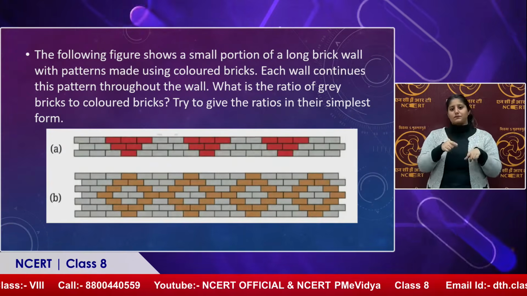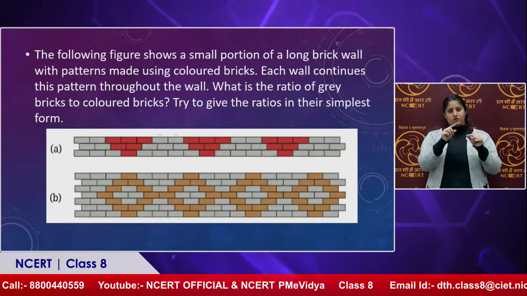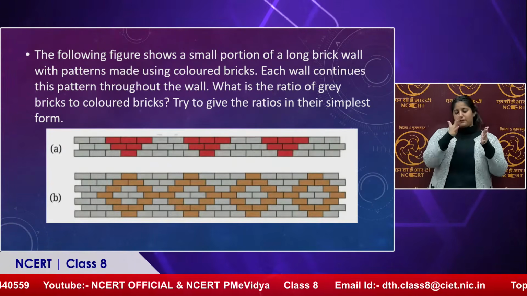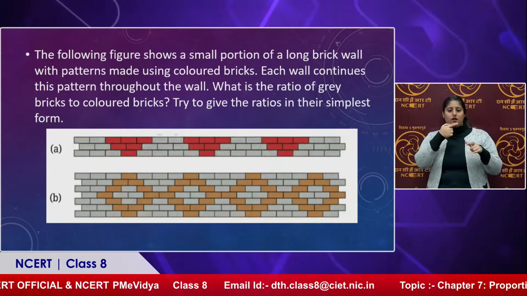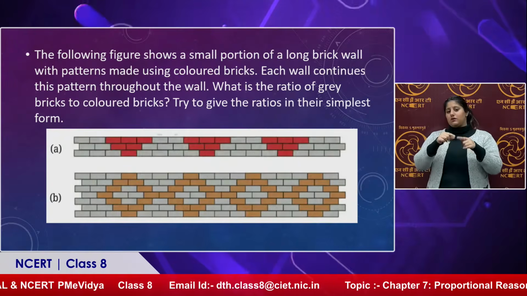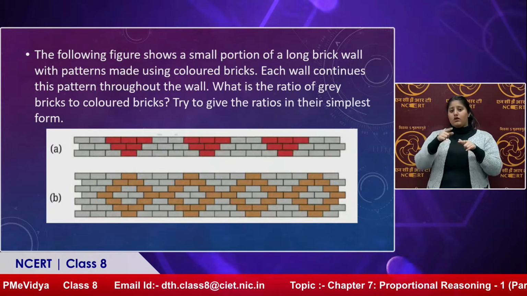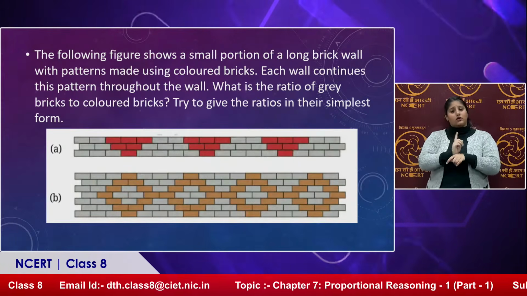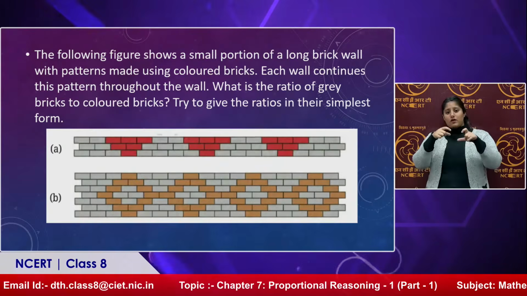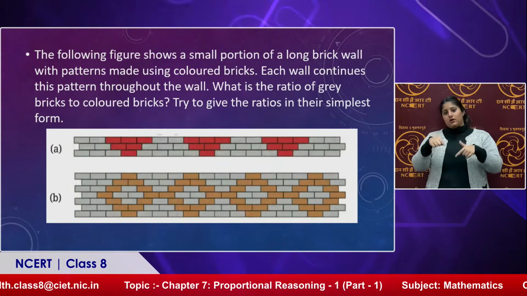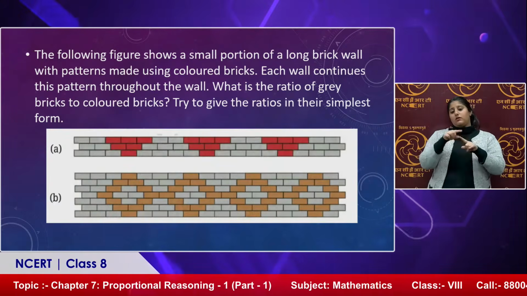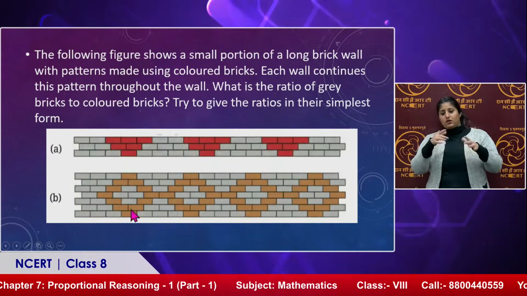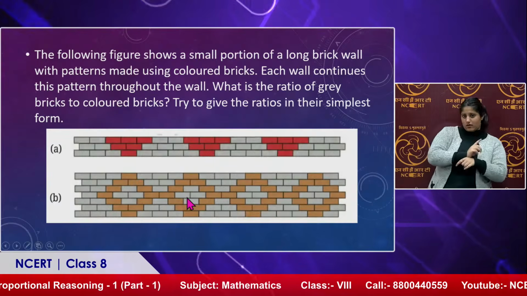The following figure shows a small portion of a long brick wall with patterns made using colored bricks. Each wall continues this pattern throughout the wall. What is the ratio of grey bricks to colored bricks? Try to give the ratio in its simplest form. So we have to check the ratio of the grey bricks to the colored bricks. Here the colors are red and grey.